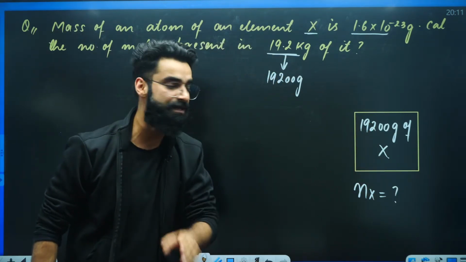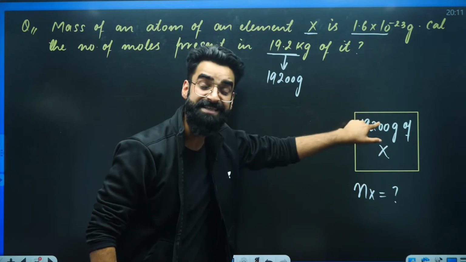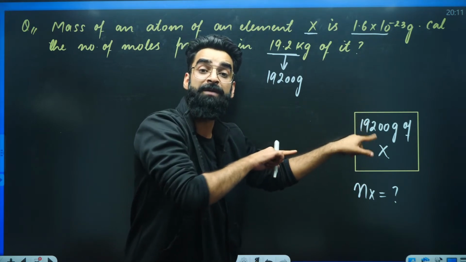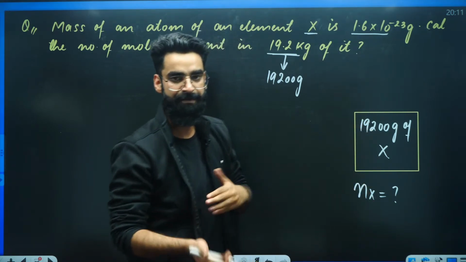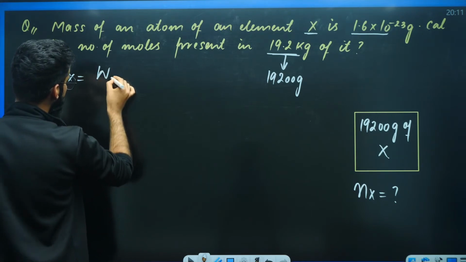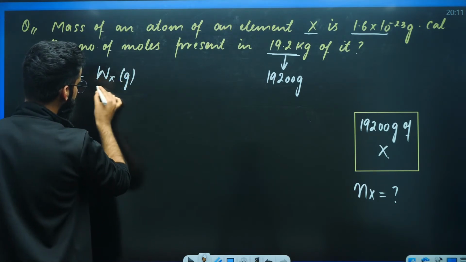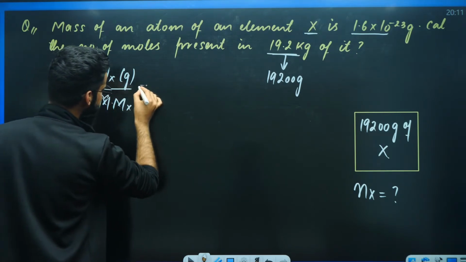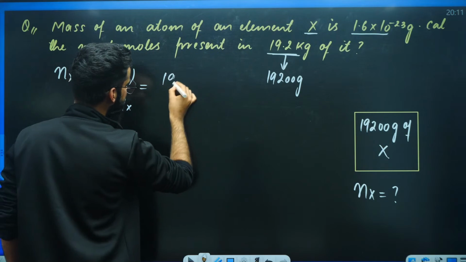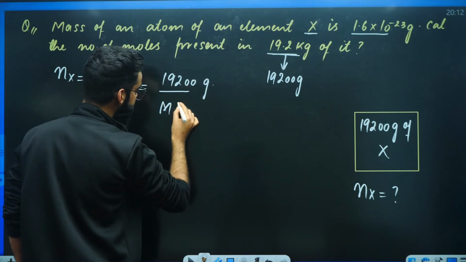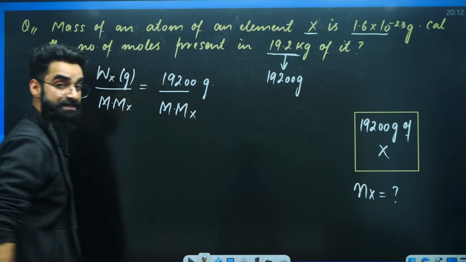So first of all, check, are we given the mass of substance? Yes, we are given the mass of X. What do we have to calculate? Moles. How do you convert mass into moles? Given mass divided by molar mass. So number of moles of X will be simply equal to mass of X in grams divided by molar mass of X. What is the mass of X in grams? It is 19200 grams. Do we know the molar mass of X? We do not know the molar mass of X.